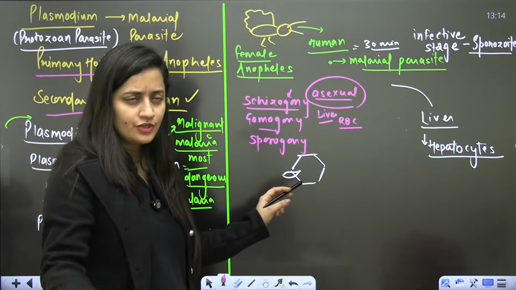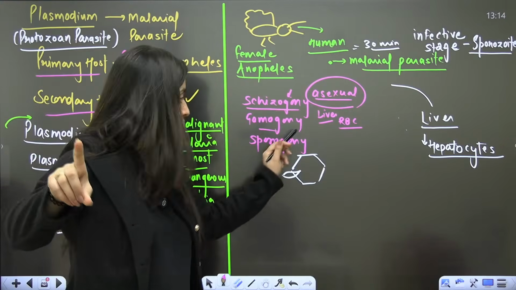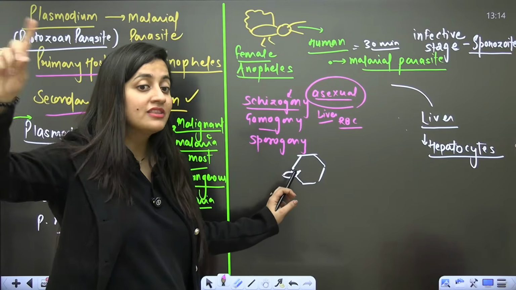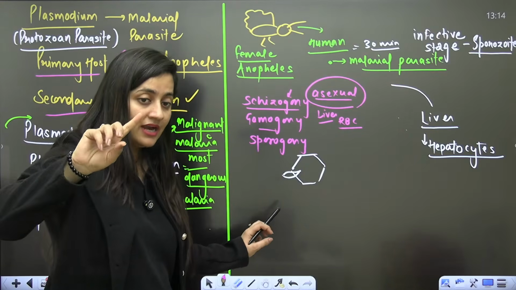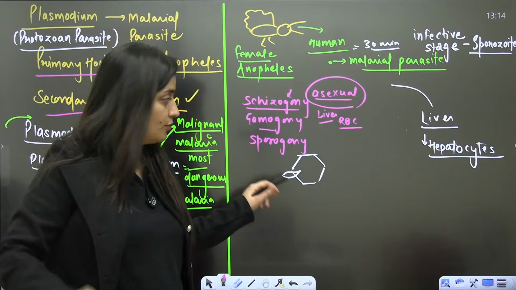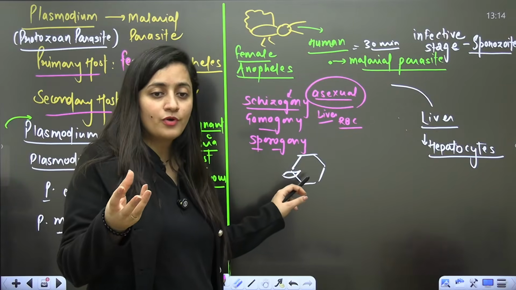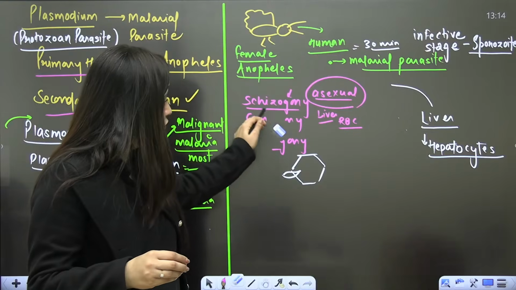Gamogony means the formation of gametocytes. So gametocytes will form in the human, the structure that will form gametes, but further gamete production is not there in the human. Sporogony, the spore production, is about the sexual stages, so that's what we need to discuss now.